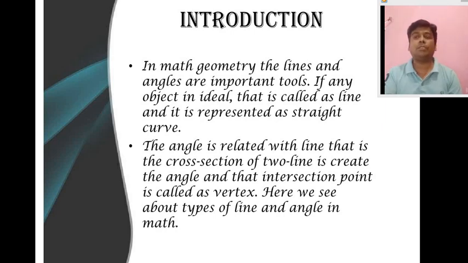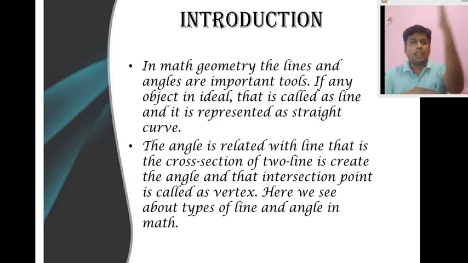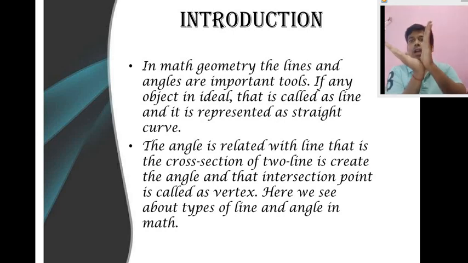That intersection point is called the vertex. What is an angle? Angle, simply, when the two arms meet at a point, the two arms are the two lines, they make a cross section and they meet at a point which is called the vertex.